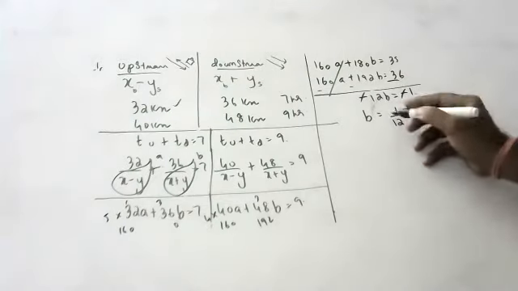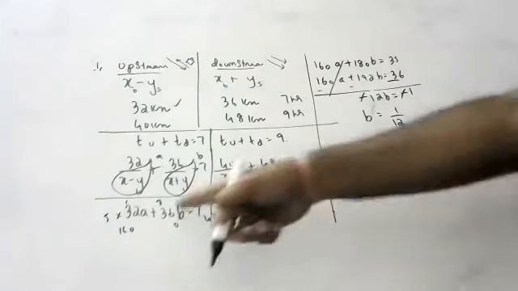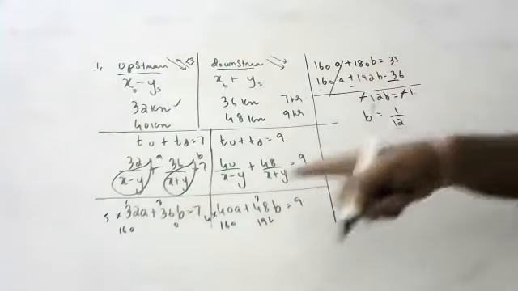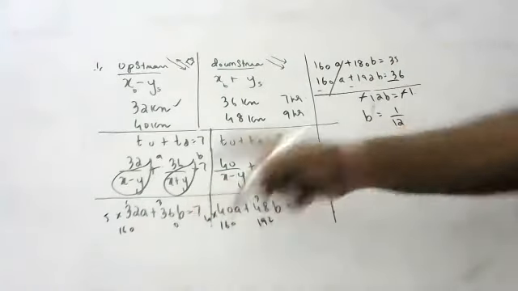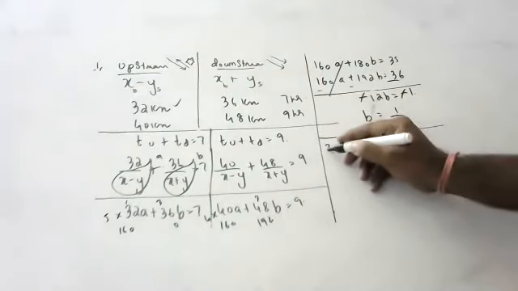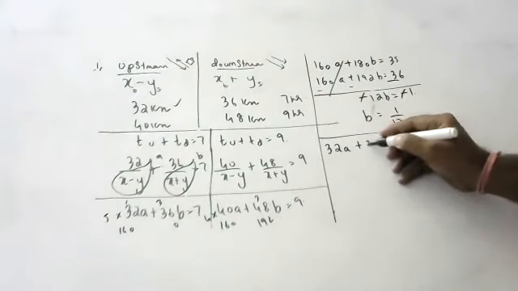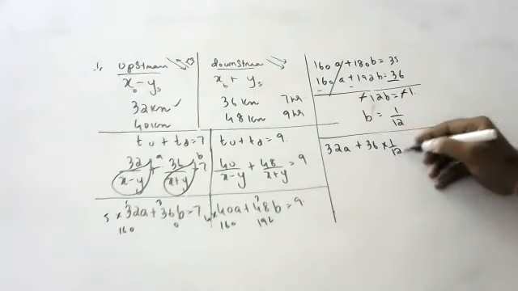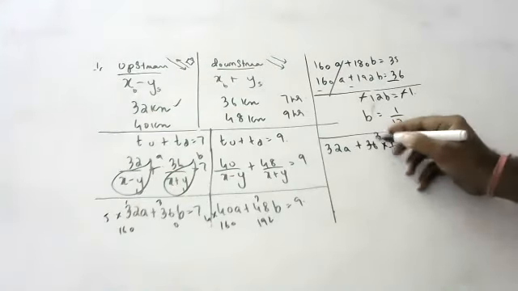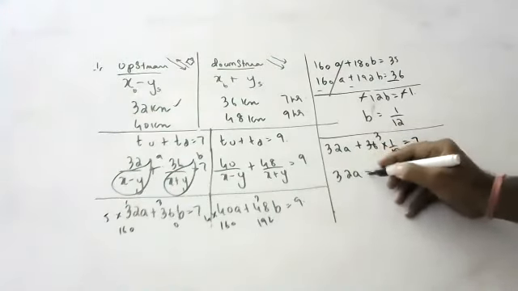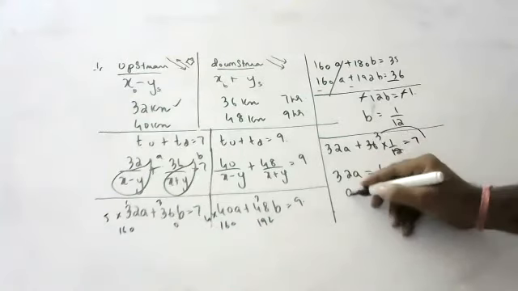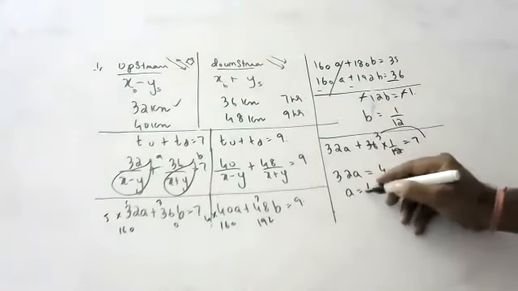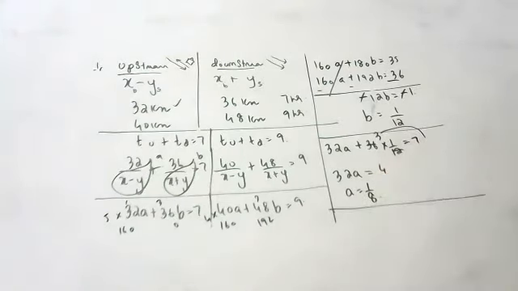Okay, now similarly, children, substitute into any one of the equations, the smaller one. Here if I substitute, I'll get a also. 32a plus 36 into 1 by 12 is equal to 7. 36 by 12 is 3, so 32a is equal to 4. a is equal to 4 by 32, that is 1 by 8. I got a and b.